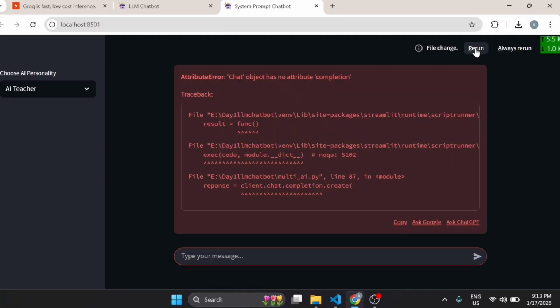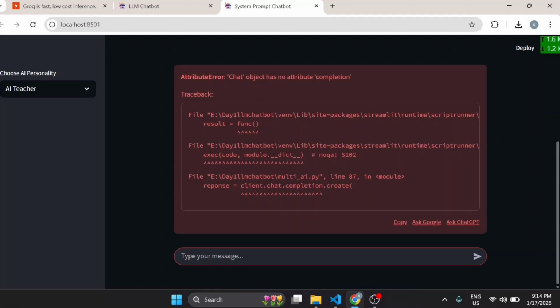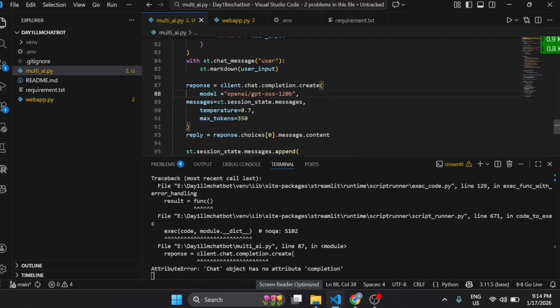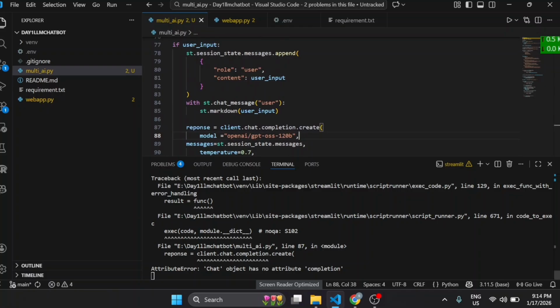Chat object has no attribute completion.